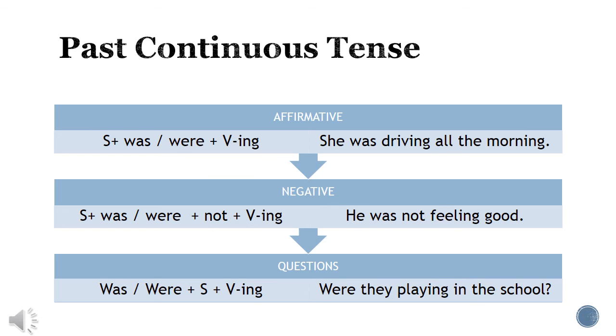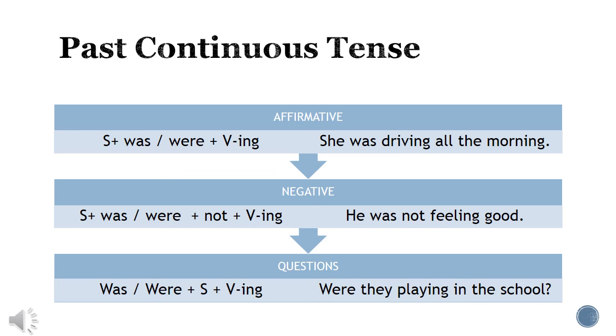In negative sentences, we're going to use the subject plus was or were plus not plus the verb in ing. For example, he was not feeling good. Él no se estuvo sintiendo bien. In questions, we're going to use was or were at the beginning of the question plus the subject plus the verb in ing.